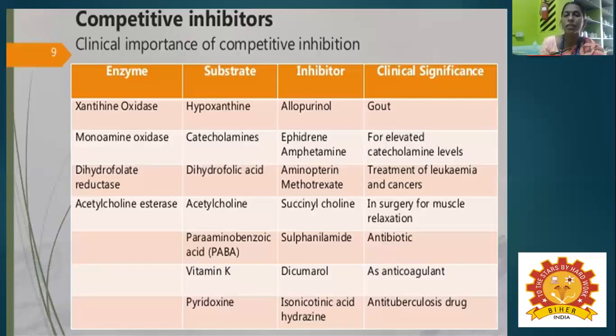The substrate is para-aminobenzoic acid, but the inhibitor acts as an antibiotic. Then vitamin K: the inhibitor is dicoumarol, used as an anticoagulant against blood clotting. And then pyridoxine: the inhibitor is isonicotinic acid hydrazide, especially used as an anti-tuberculosis drug.